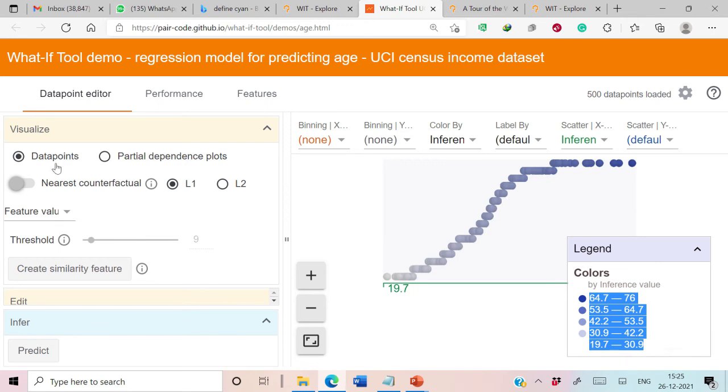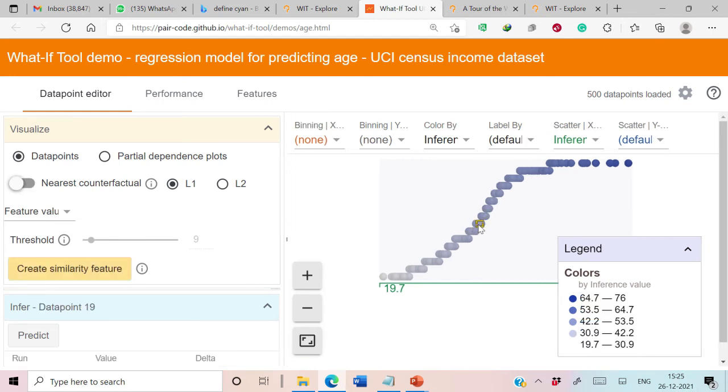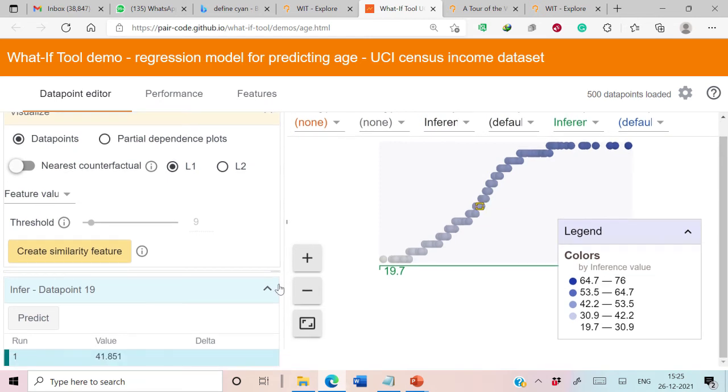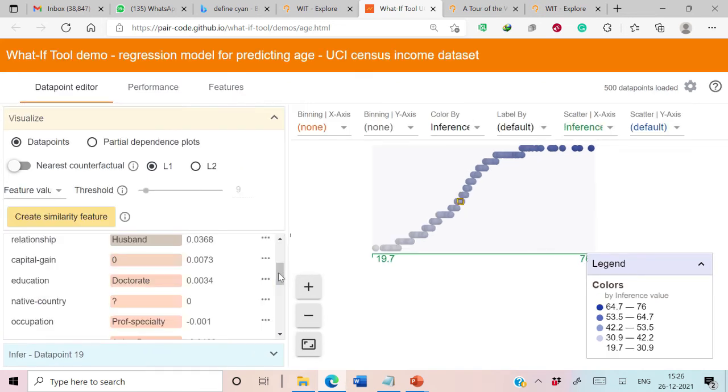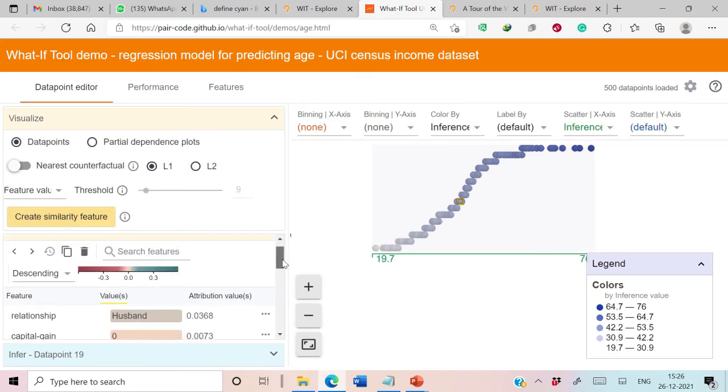This initial interface is used to visualize any data point. So let's click on any data point. Here I have selected this data point. As soon as I have selected a particular data point, the inference for that data point has been generated by the model. The selected data point is data point 19. This is the information about its attributes.